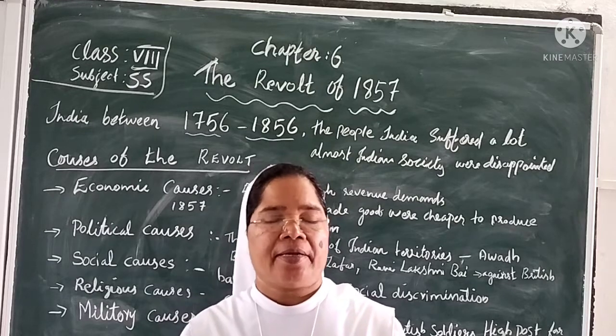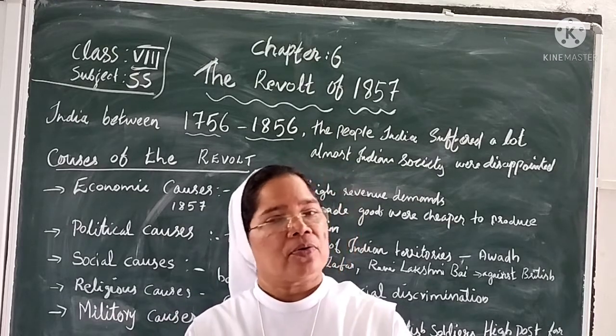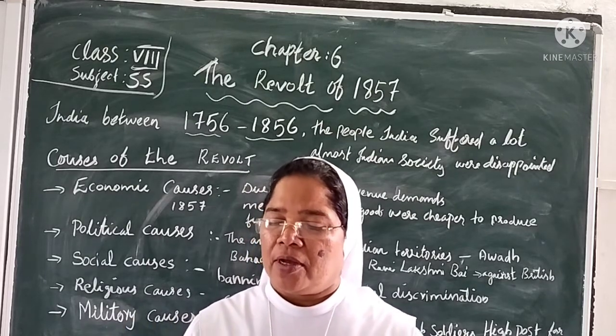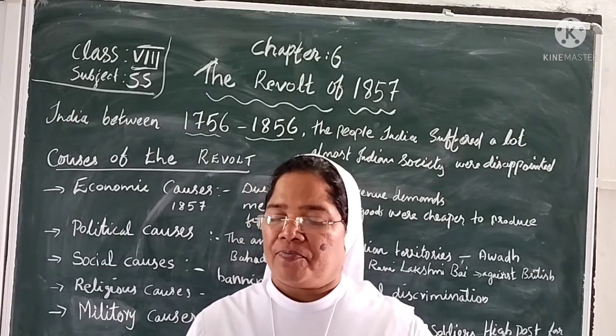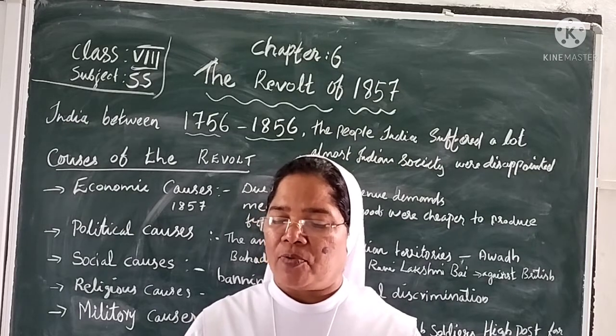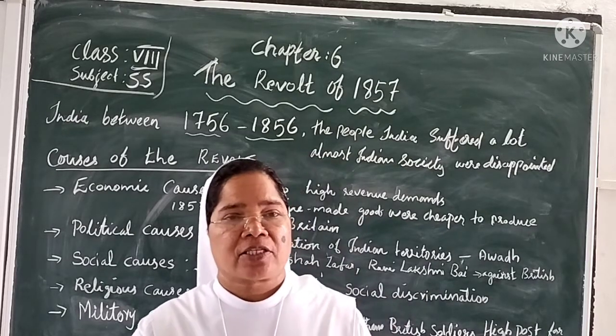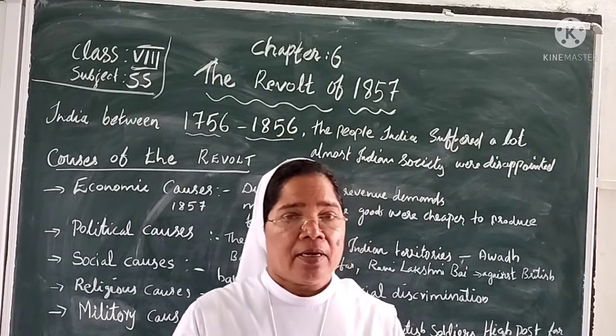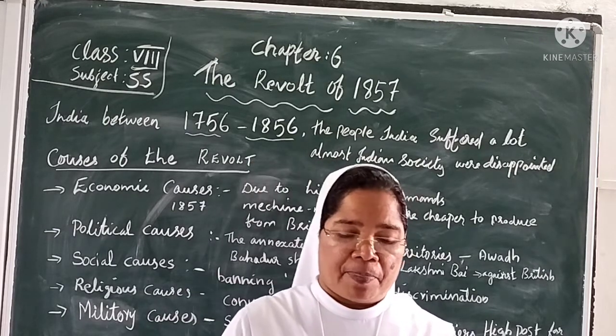If the husband died, the wife also would die. That was sati, that Indian custom. So the government banned sati.